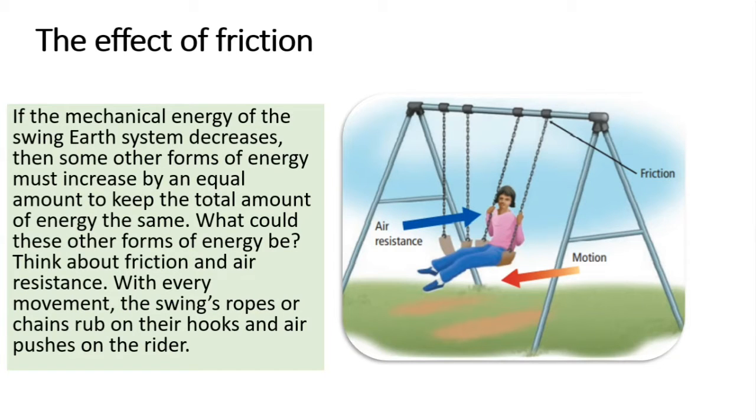The effect of friction. If the mechanical energy of the swing-Earth system decreases, then some of the other forms of energy must increase by an equal amount to keep the total amount of energy the same. What could these other forms of energy be? Think about friction and air resistance. With every movement, the swing's ropes or chains rub on their hooks and air pushes on the rider.